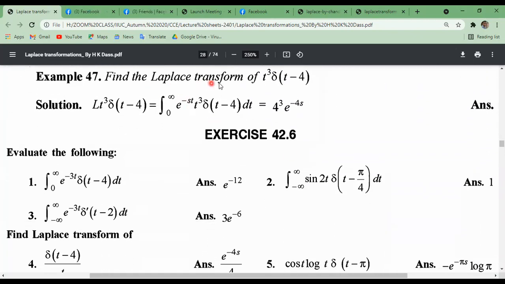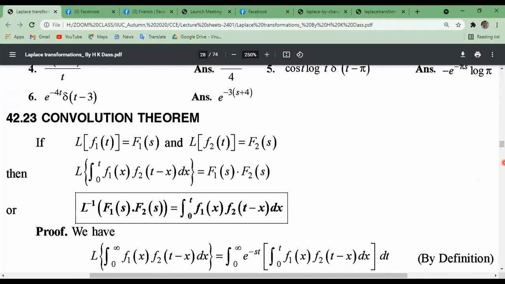Similarly, we can find the Laplace transform of t cube del t minus 4. That means the Laplace transform of t cube del t minus 4 will be the integral from 0 to infinity of e to the power minus st times t cube del t minus 4. Then it will be 4 cube e to the power minus 4s. T equals to what? 4. This is why it is e to the power minus st, not 4t. T equals 4. So putting t equals 4, we can get it easily.